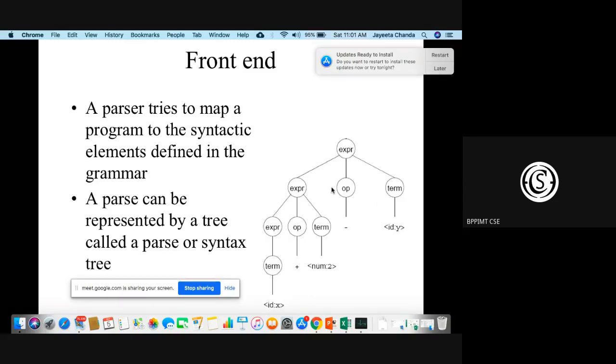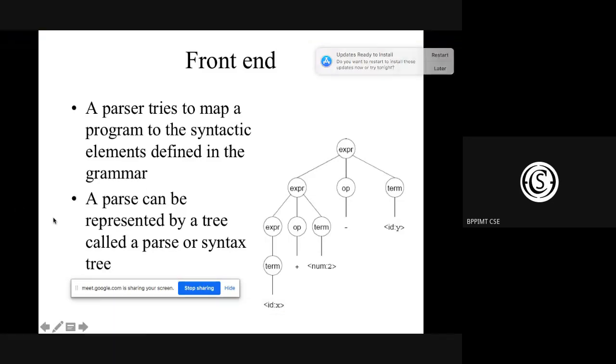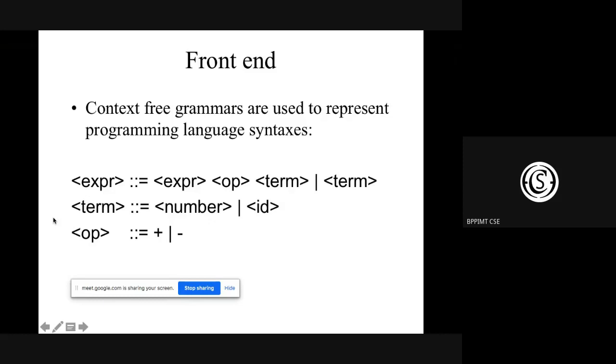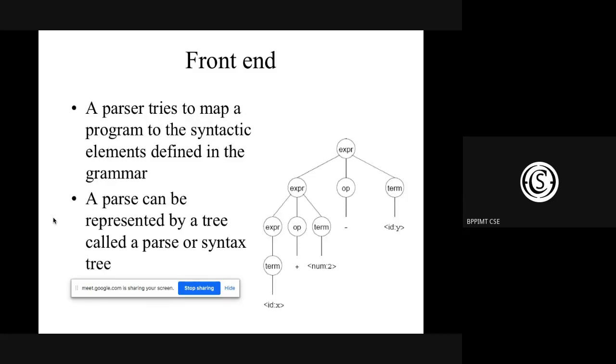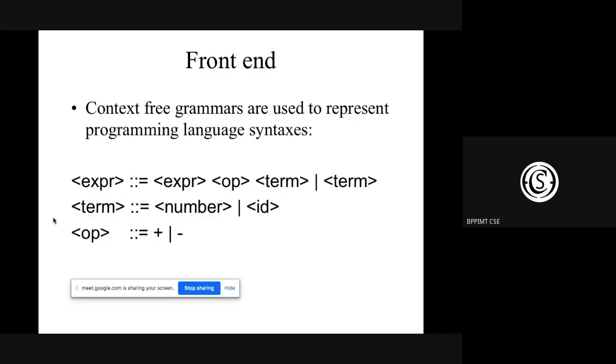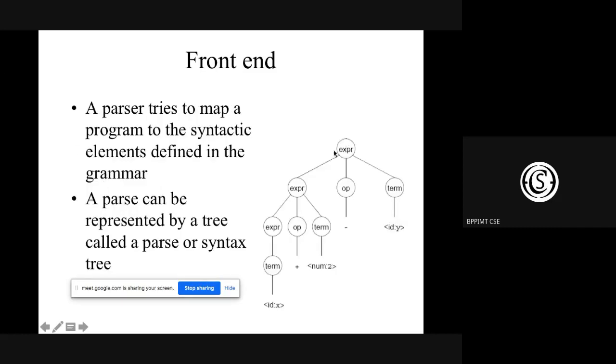This particular tree is basically coming from this structure. Expression is the starting node. After this starting node comes expression operator term.